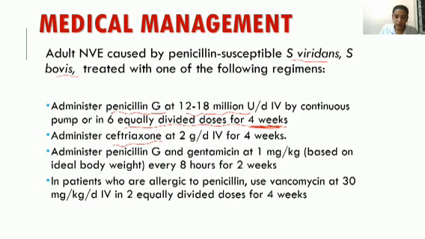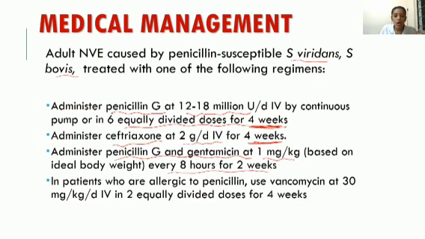So penicillin G we can use. Otherwise, if we cannot use penicillin G or it is not available, then ceftriaxone can be used at 2 gram per day IV for 4 weeks. Otherwise, we can use the combination of penicillin G and gentamicin, 1 mg per kg based on ideal body weight every 8 hours for 2 weeks.